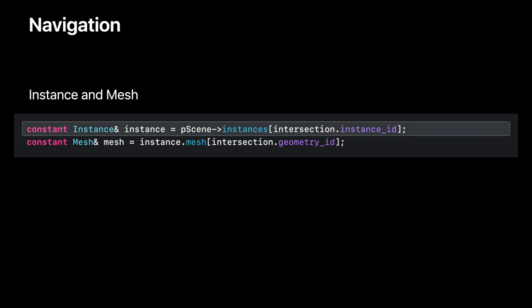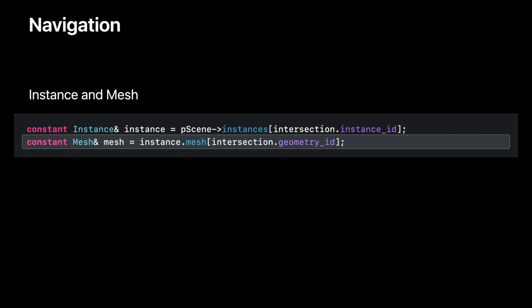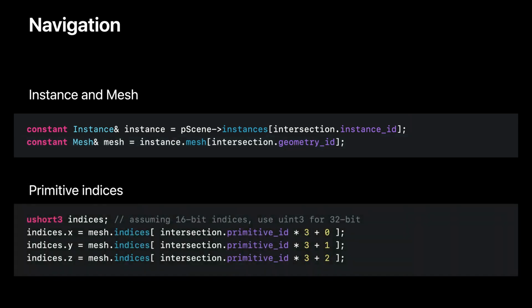From the intersection object, we retrieve the instance ID and use it to dynamically index into our instances array and retrieve the instance we hit. Next, having the instance, we use the geometry ID to determine which geometry or submesh was hit. Once we determine the geometry, we can directly pull the indices from the index buffer.